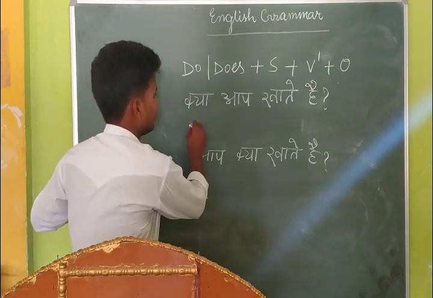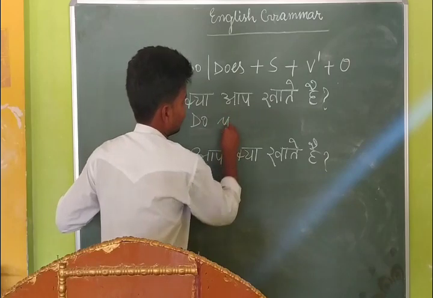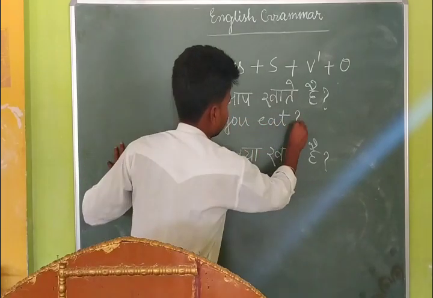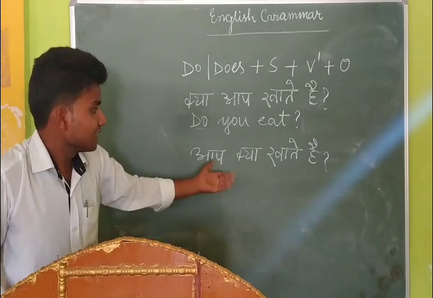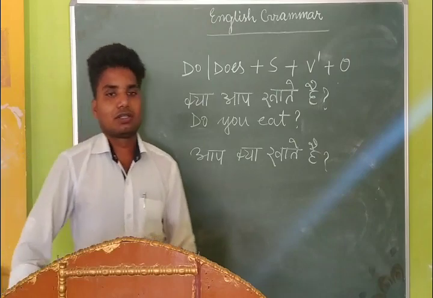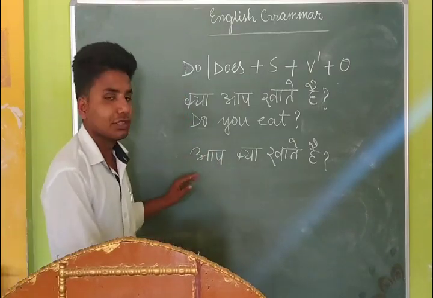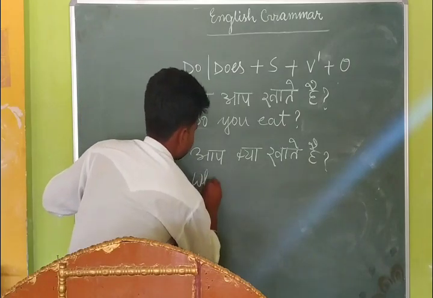So क्या आप खाते हैं? In the sentence it is only, do you eat? Do you eat? But in the next sentence, आप क्या खाते हैं? In the sentence there is a reason. You need to respond with the item that you eat. So in the sentence you need to put the reasonable word what, W-H-A-T.